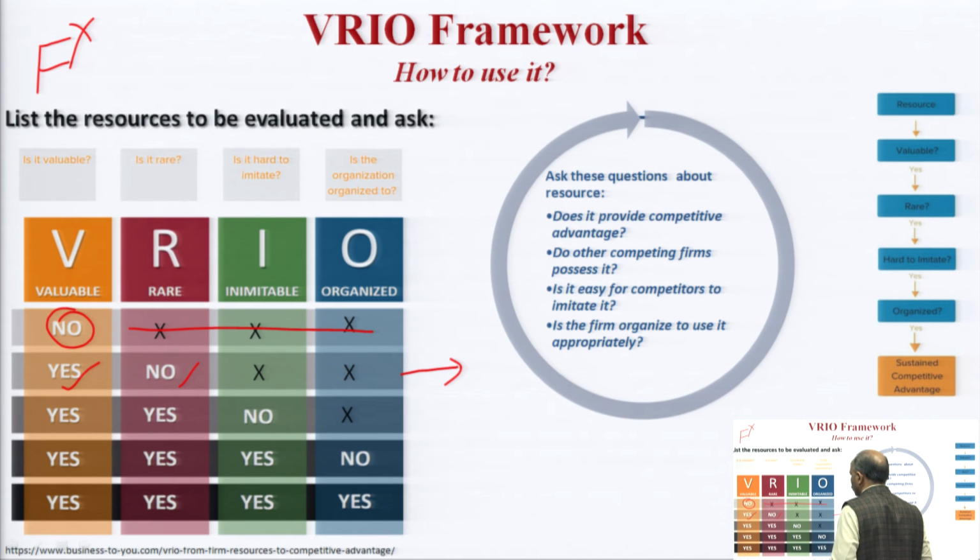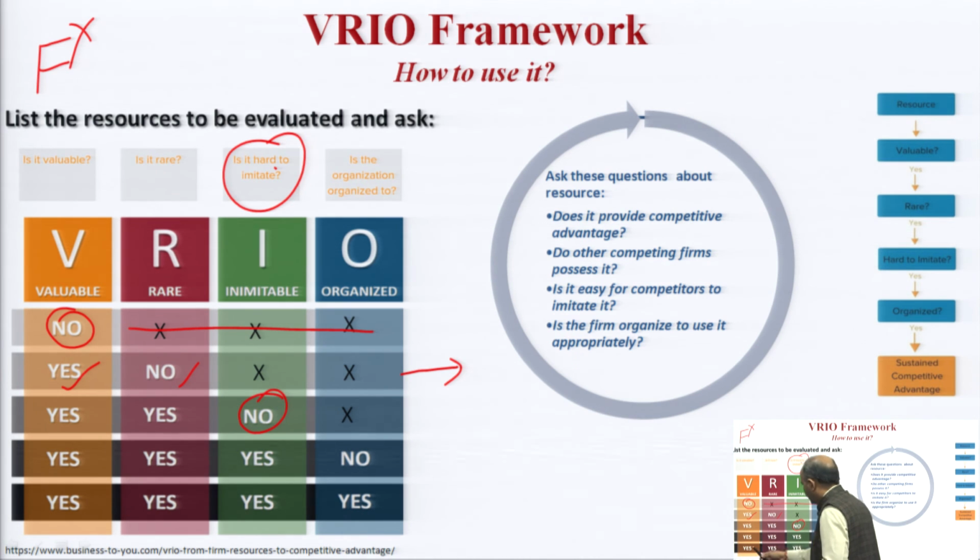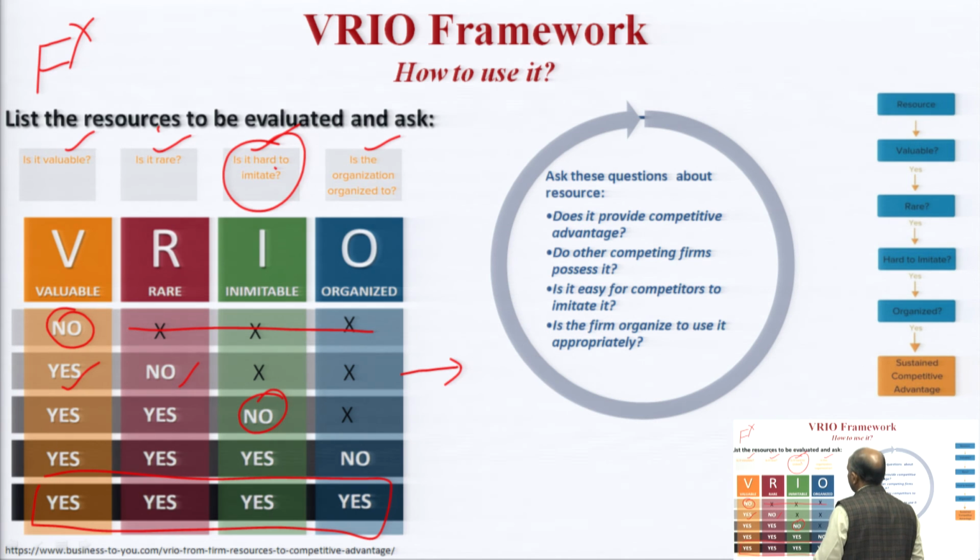What will be its outcome? I will ask another question. If it is rare, is it hard to imitate? If the answer is no, it is not hard to imitate, definitely it will not give me any advantage. If it is hard to imitate, yes, it will give me advantage. So ultimately, for any resource which I have listed here, there should be all yeses. If I have got yes in all the columns regarding valuable, rareness, imitability and organization, then I will say that resource can be used in my strategy.